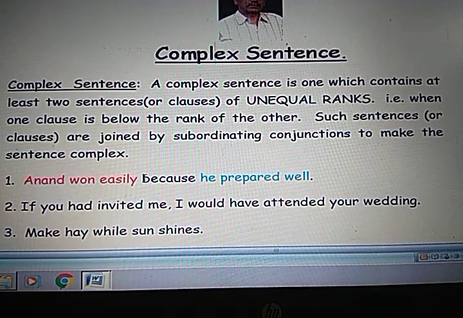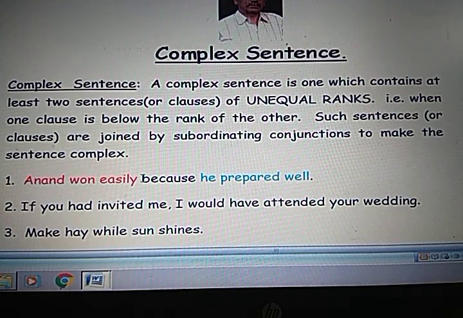Because is your conjunction. Clear? So he prepared well depends on Anand won easily. Anand won easily is the main clause. Clear? And we connected these two clauses with one conjunction.